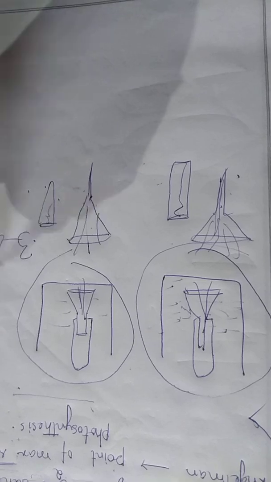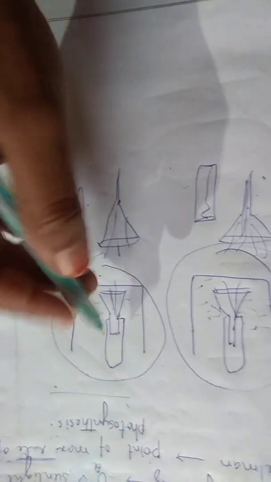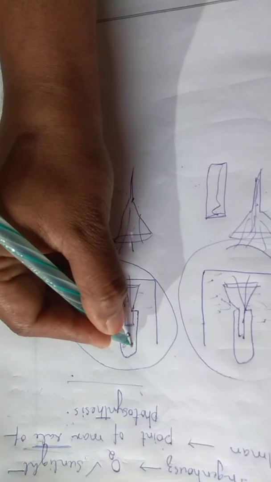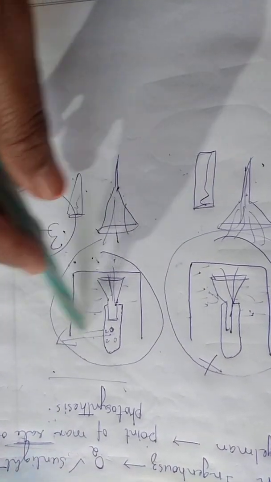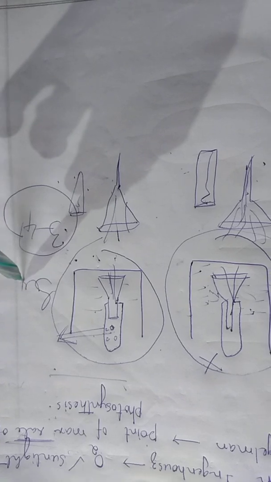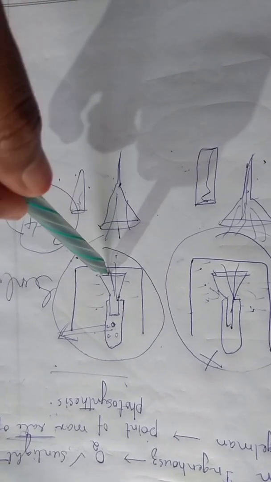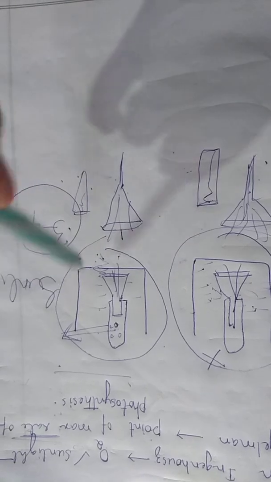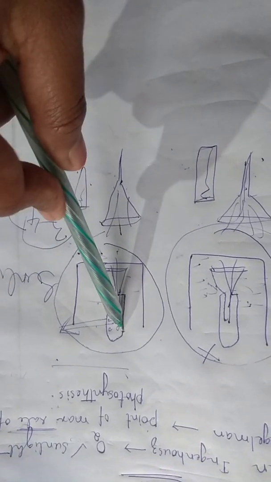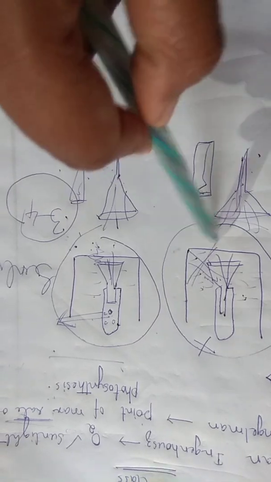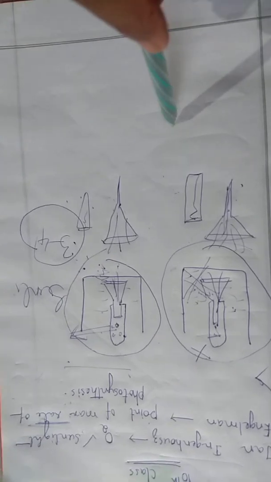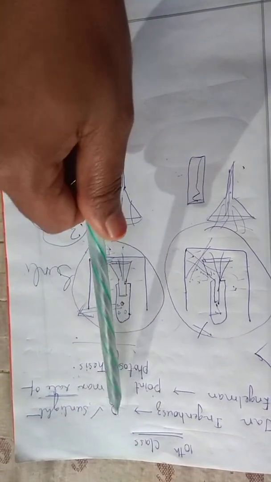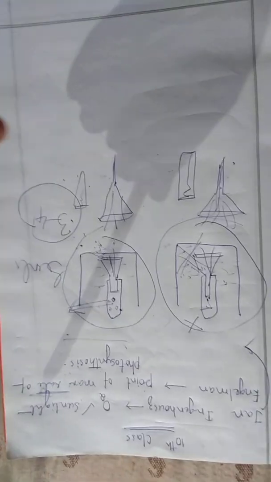and he waited for 3 to 4 hours. The beaker kept in sunlight had small bubbles in the test tube, but in the other there were no bubbles. These bubbles indicate the presence of oxygen, that means release of oxygen. In sunlight, the plant utilizes the sunlight, photosynthesis takes place and oxygen is released. But here there is no sunlight, no photosynthesis, that's why no oxygen is released. From this experiment, it is proved that oxygen will be released only in the presence of sunlight.